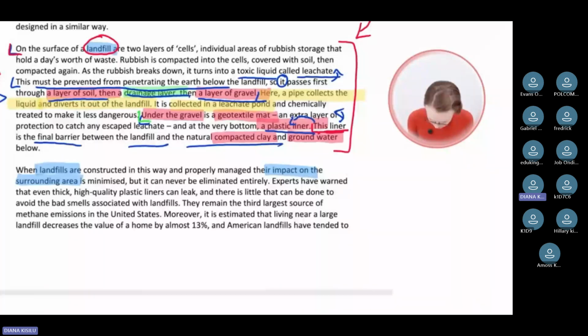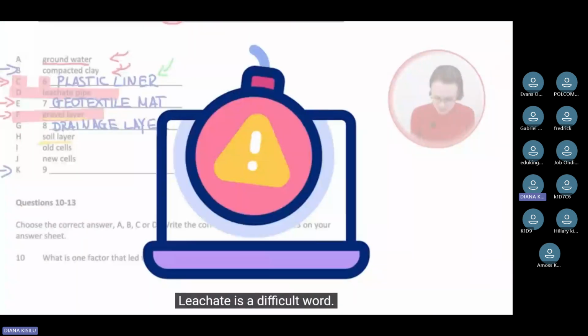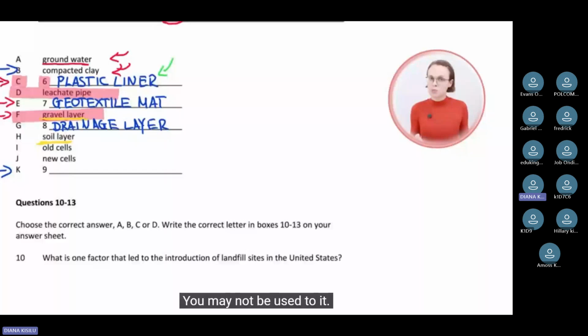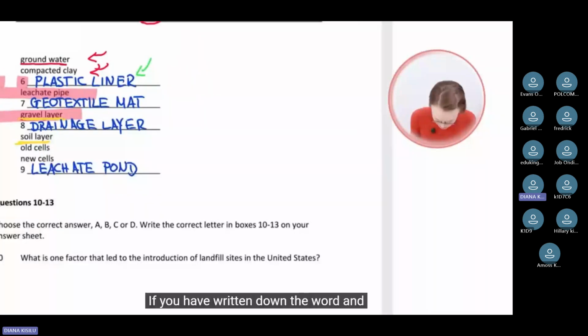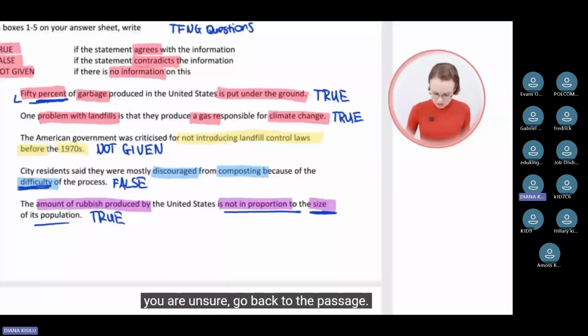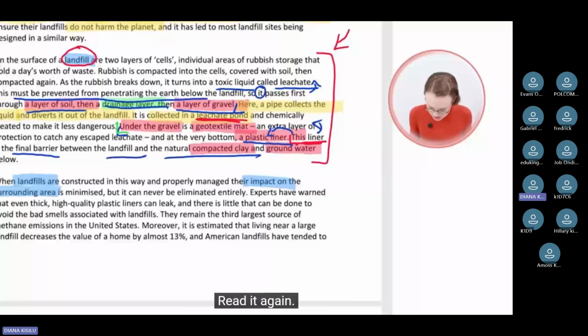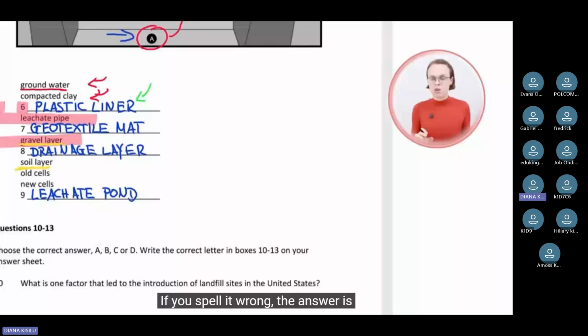So we are going to write down leachate pond and pay attention here. Leachate is a difficult word. It's not a common word. You may not be used to it. So write it down and make sure that you spell it correctly. Leachate pond. If you have written down the word and you are unsure, go back to the passage. It's really worth investing a bit of time here. Go back to the passage, read it again, leachate pond, and have a look whether you have written it correctly. If you spell it wrong, the answer is incorrect, even if you found the correct word. That's why it's super important making sure you don't misspell any words.